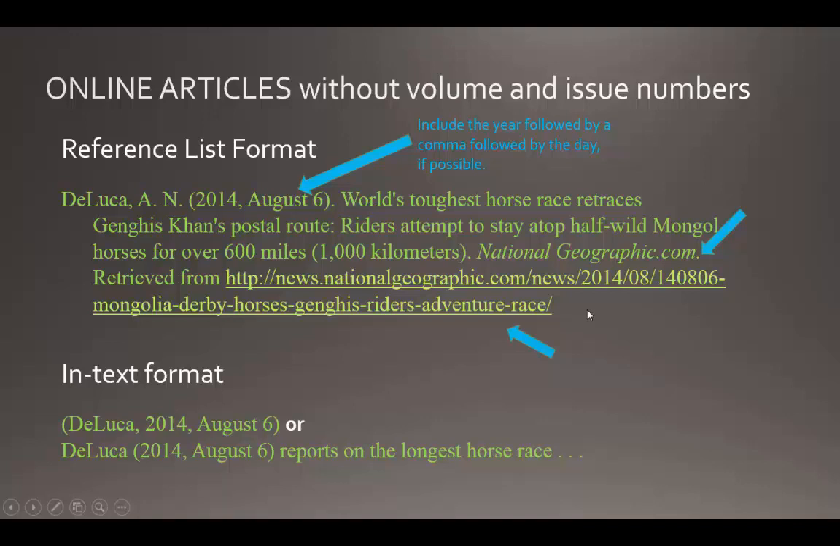So you include the year, followed by a comma, followed by the day of issue if possible. Notice that there are no page numbers. This is an online-only journal and does not have page numbers, and that there's no period after the web address or link. Notice too that when you do an in-text format for a journal article that has no issue or volume number, that you need to put that entire information there, including the date of issue.